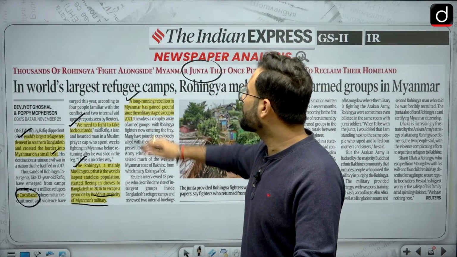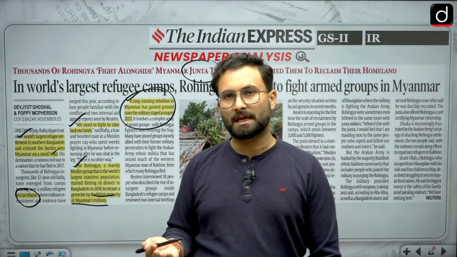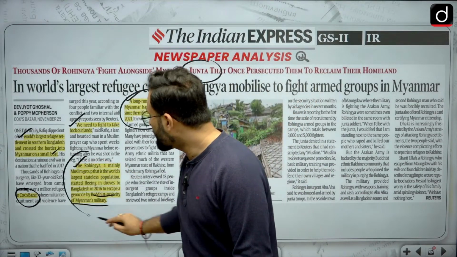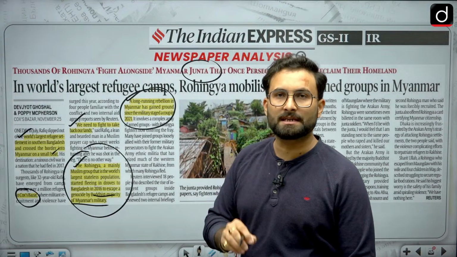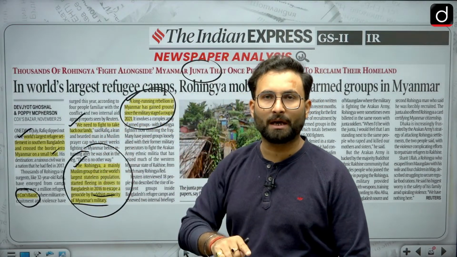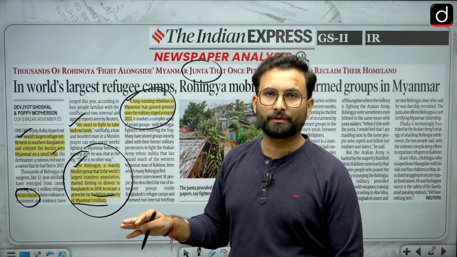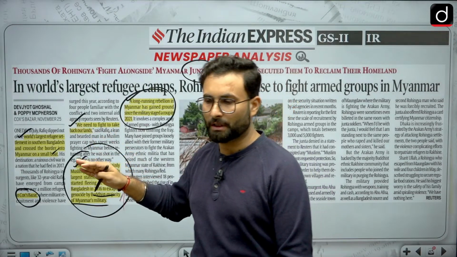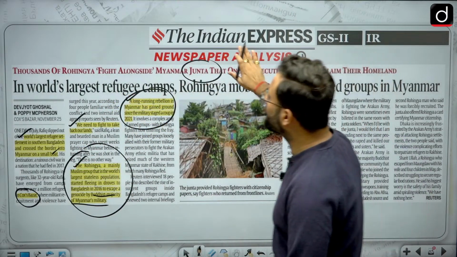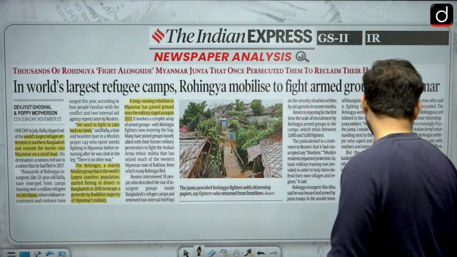A long-running rebellion in Myanmar has gained ground since the military staged a coup in 2021. Since 2021, there has been a civil war going on inside Myanmar. But when we are talking about the Rohingyas, these are the largest stateless population, refugees from Arakan state of Myanmar. They were persecuted in 2016, and they went to Bangladesh, and they stayed there for a while, and now they are going back inside their own country. Just know that the Rohingya issue is with respect to Myanmar, and they are right now settled in Bangladesh, Cox's Bazar.